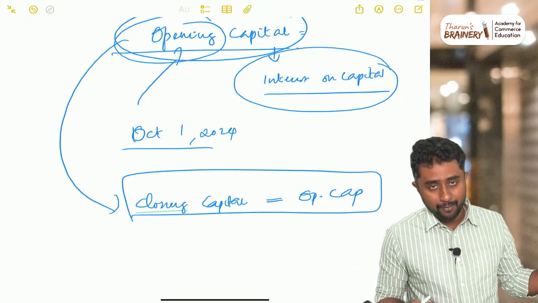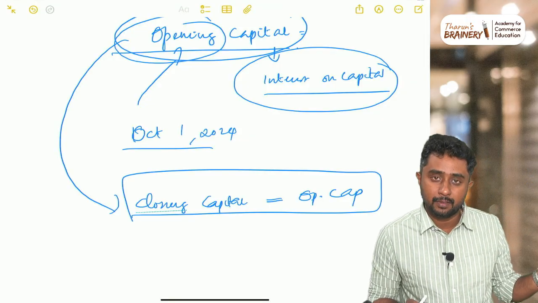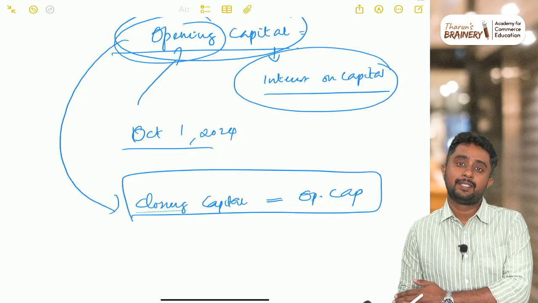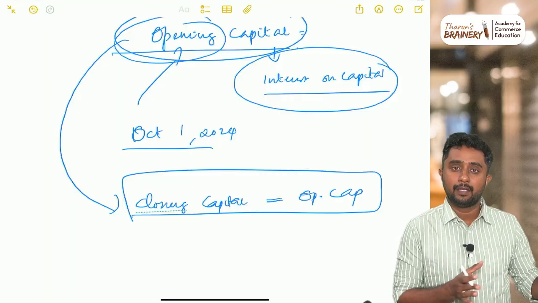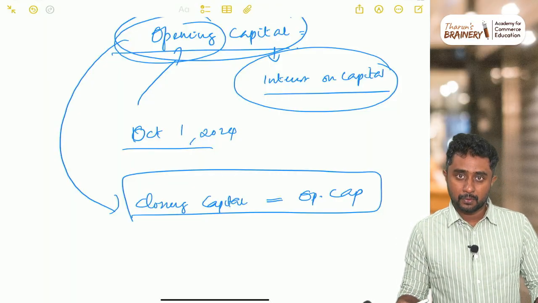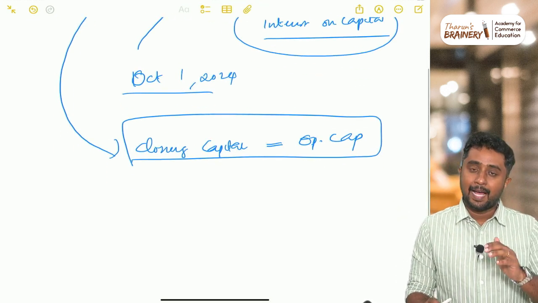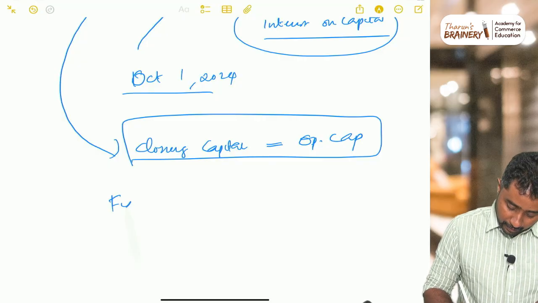Sometimes the same value with which we started the business, or the same capital with which we started the year, will be carried forward towards the end of the year. That means without any changes, the end of the year also will have the same amount of capital. How is that possible? Of course, you guessed it right. There are certain situations where capital accounts are prepared using a method called fixed capital method.